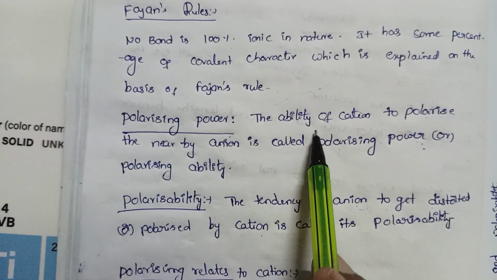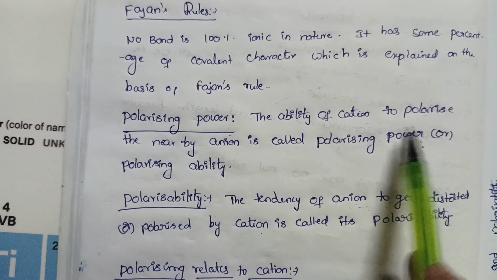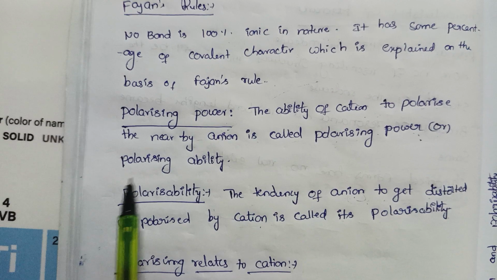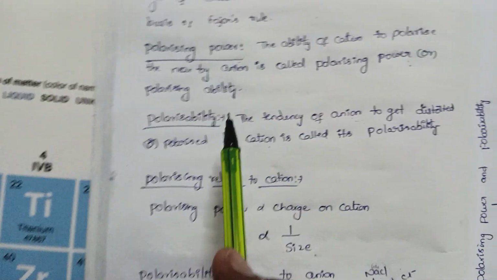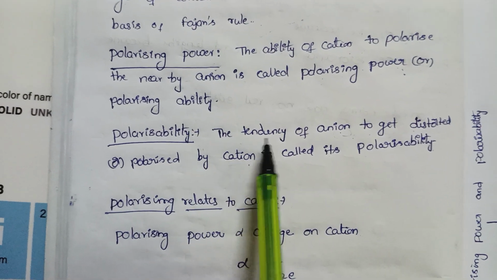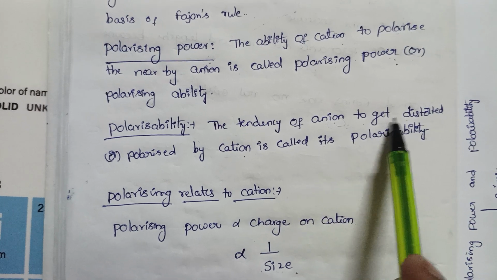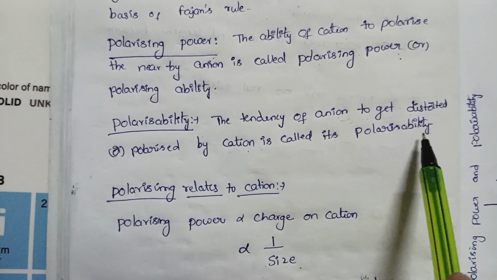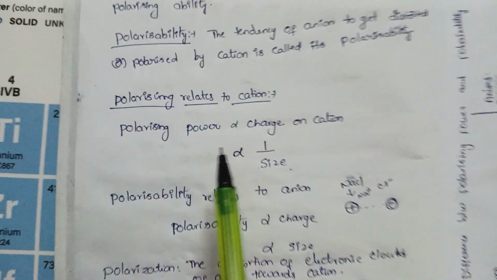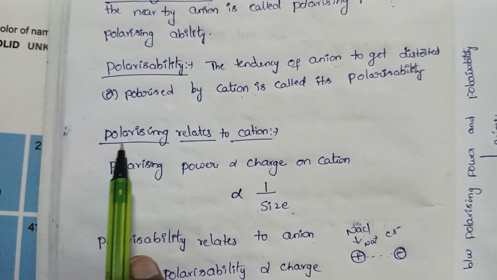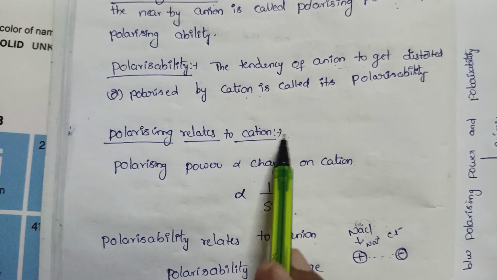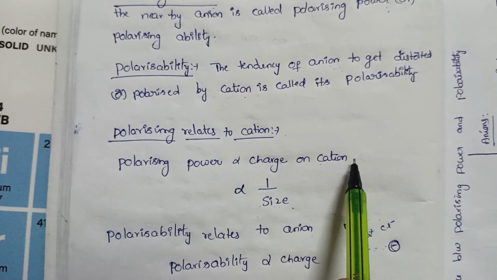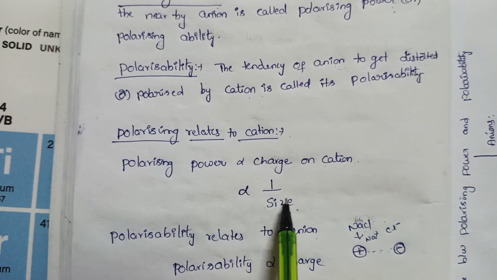Polarizing power. The ability of a cation to polarize the nearby anion is called polarizing power or polarizing ability. Polarizability is defined as the tendency of an anion to get distorted or polarized by a cation. If it is related to the cation, polarizing power is directly proportional to the charge on the cation and inversely proportional to its size.